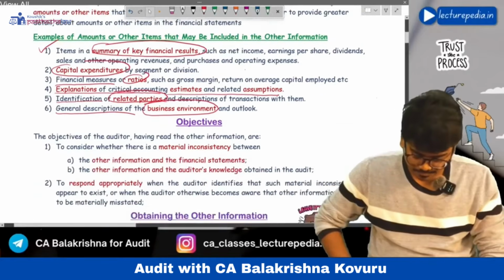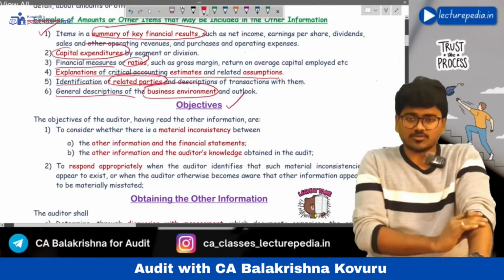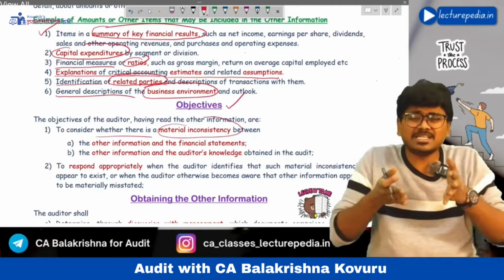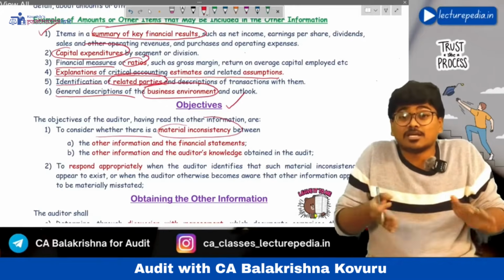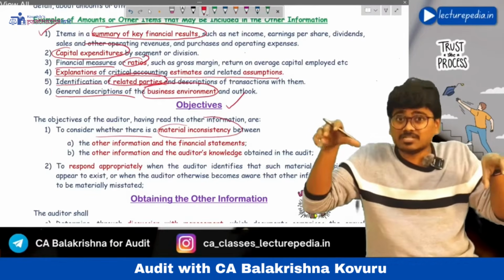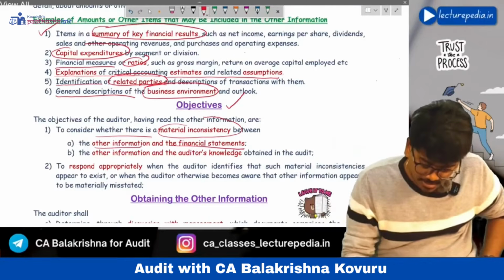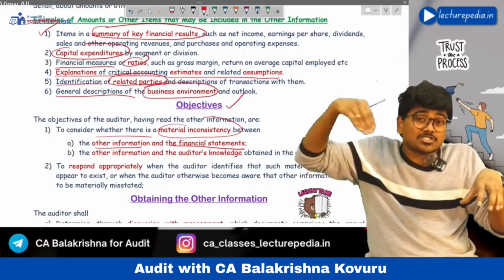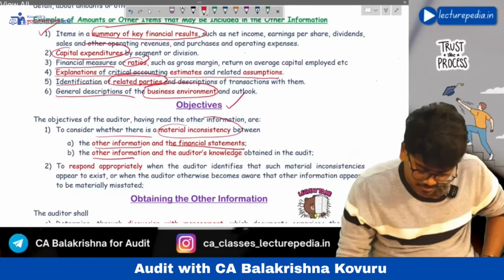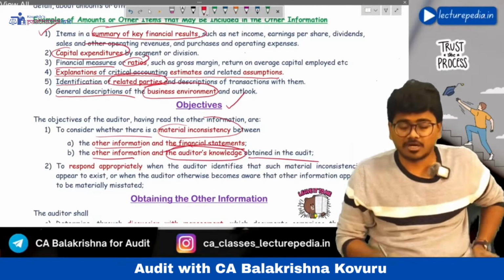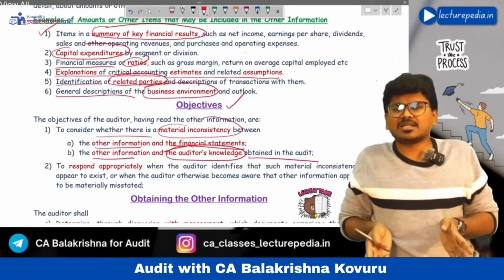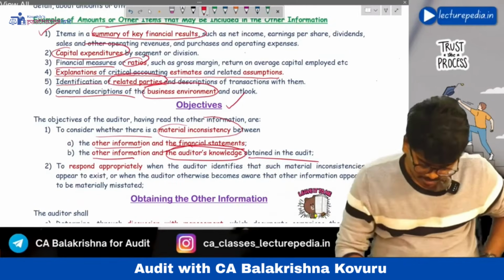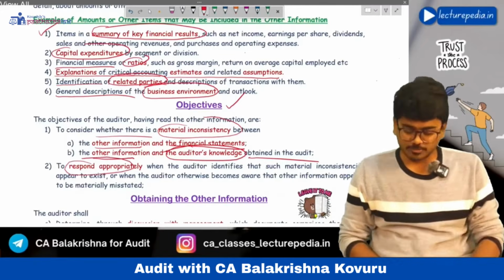Now objectives. What is the objective of the auditor as per SA 720? The objective of the auditor is to consider whether there is a material inconsistency between other information and the financial statements, or between other information and the knowledge that the auditor has obtained during the audit. The auditor has to check whether there is any material inconsistency between these. If there is a material inconsistency, the auditor has to respond accordingly. This is the objective of the auditor.